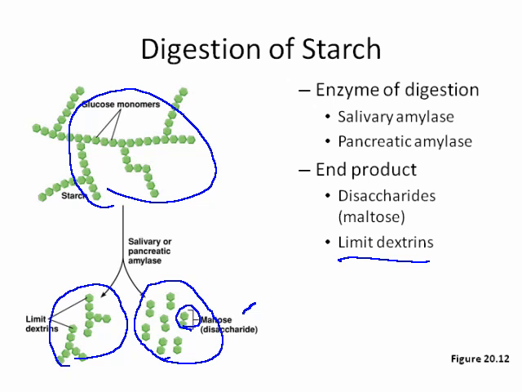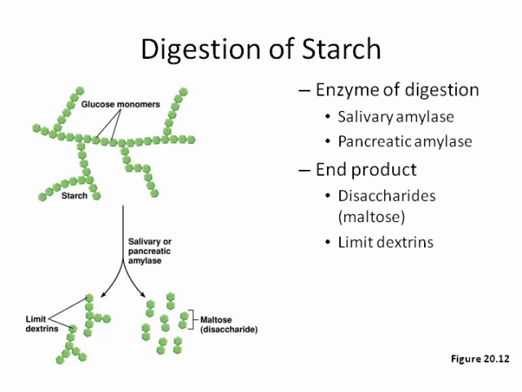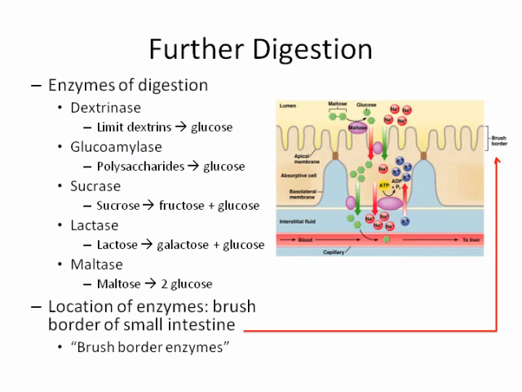So the disaccharides are just doublets of sugar molecules, and limit dextrins are longer chains of sugar molecules. These have to be further digested because, as I said, we can only absorb monomers, what are called simple sugars. So, among the enzymes of digestion, dextrinase breaks limit dextrins down into glucose.